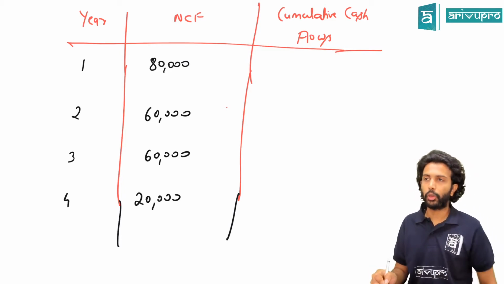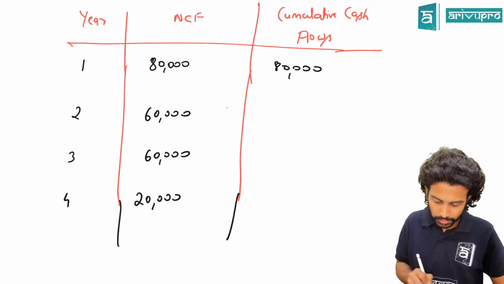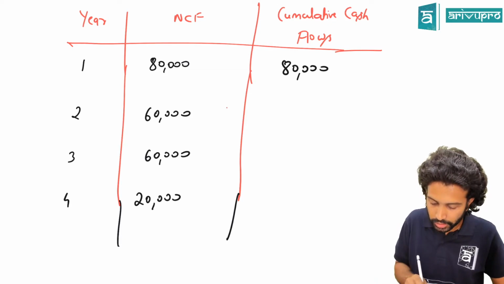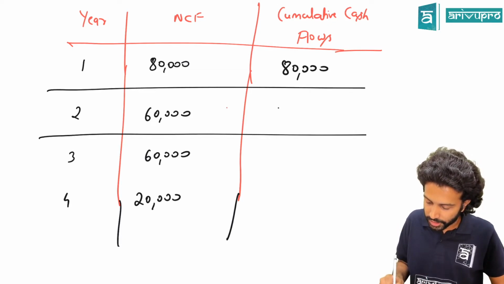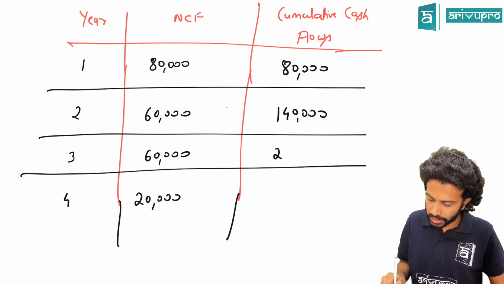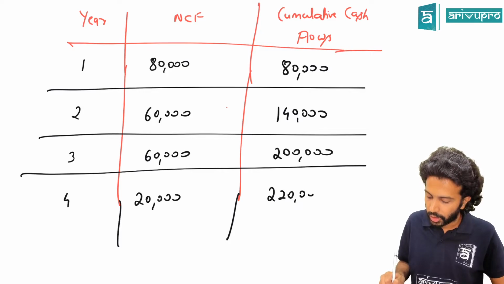Can you calculate the cumulative cash flow for me this time around? It'll be 80,000, then 80 plus 60 which is 1,40,000, 1,40,000 plus 60,000 which is 2 lakh, 2 lakh plus 20,000, 2,20,000.